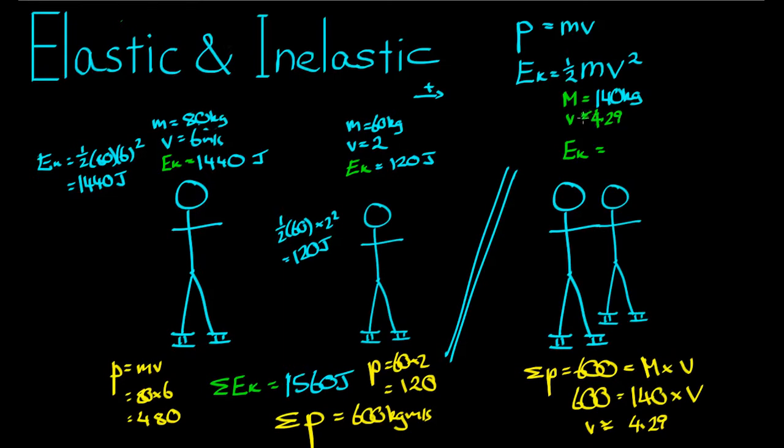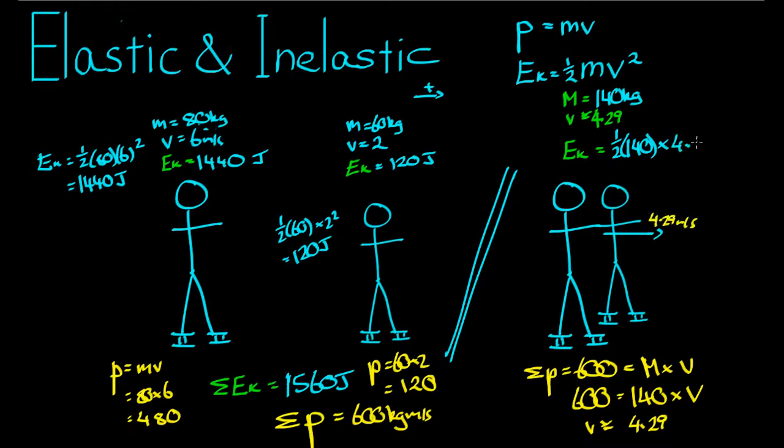So now we know that velocity there, 4.29 approximately. We can figure out the kinetic energy, because that's equal to a half times the mass of this object, 140, times the velocity of this object here, which we figured out was 4.29 meters per second.